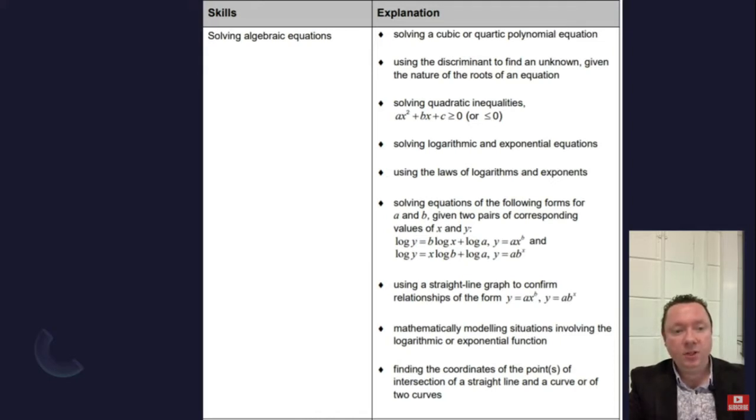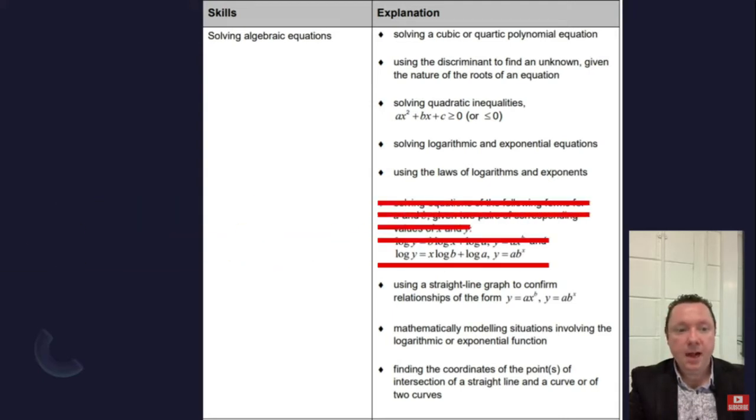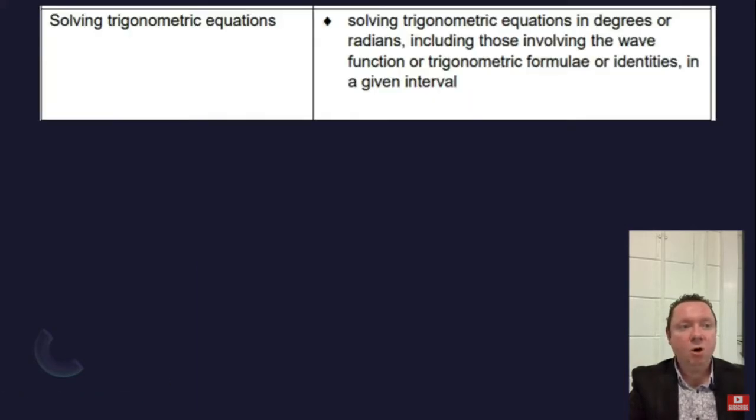But you might have to use a straight line to confirm that it is indeed an exponential graph still. So be careful there that you don't get mixed up between the two. But that's gone. And finding the points of intersection, well, you'd have to do it between a straight line and a curve, but between two curves, a little bit harder skill, that is gone. Solving trigonometric equations, that's still in, not an issue there.